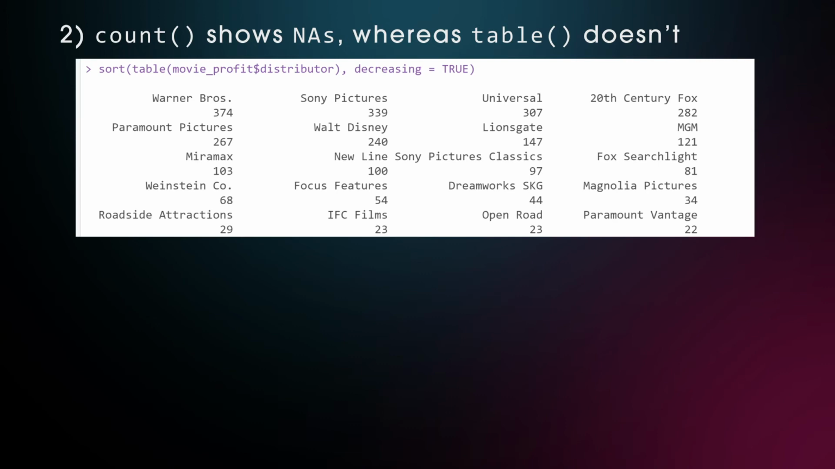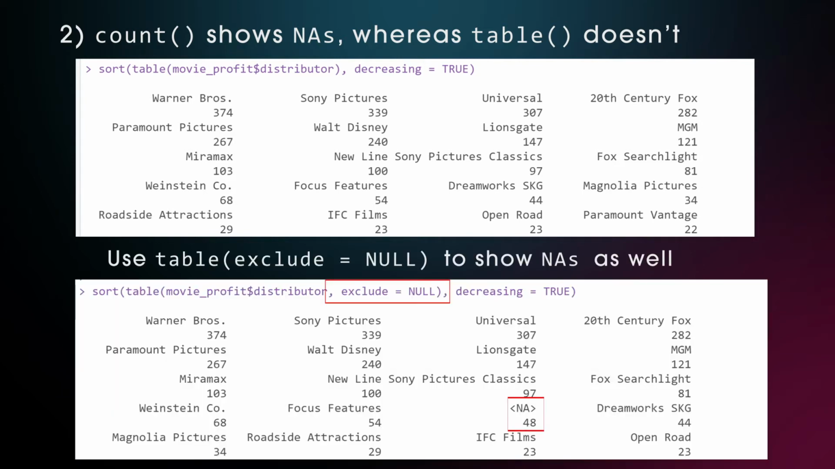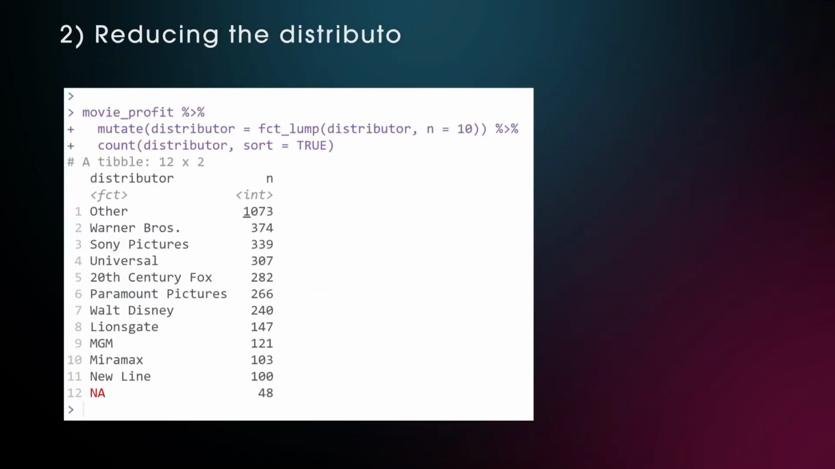This is different from the table function that you might be more familiar with. To not miss the NAs with the table function, you would have to specify exclude equals null. Dealing with so many different distributors will make plotting the results really difficult. Here, the fctlump function comes in handy. The n argument specifies the number of the most common distributors we want to keep. This will turn a character vector into a factor where all other distributors get overwritten with other. NAs are still kept as NAs. Now the most common distributor in air quotes is other.